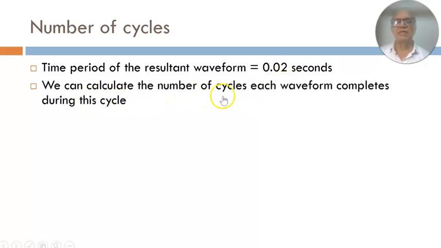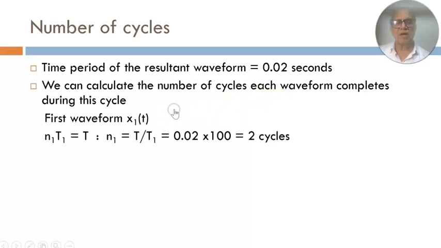Then we can calculate the number of cycles each waveform completes during this period. How do we do that? That is simple. N1 into T1 is equal to T. So N1 will be equal to T divided by T1. Now T is 0.02 and this is divided by T1. So T1 is 1 by 100. So this gets multiplied by 100 and you get 2 cycles.